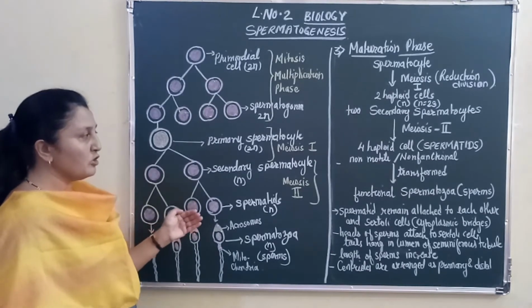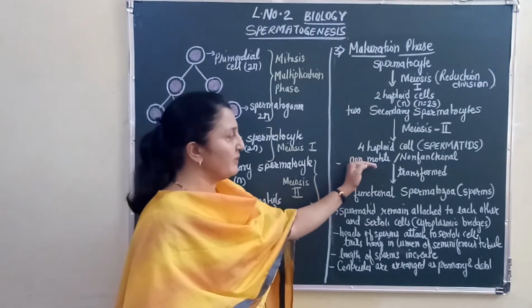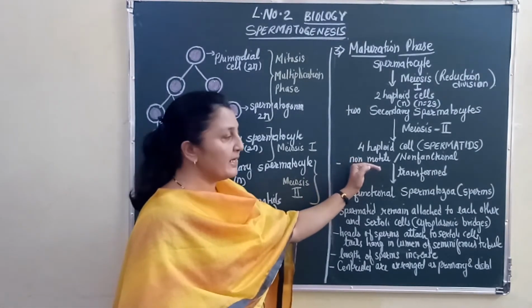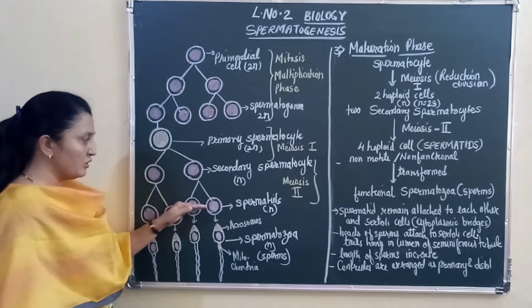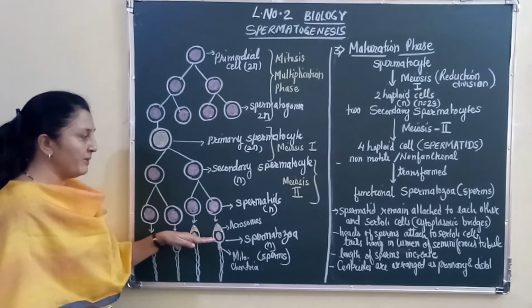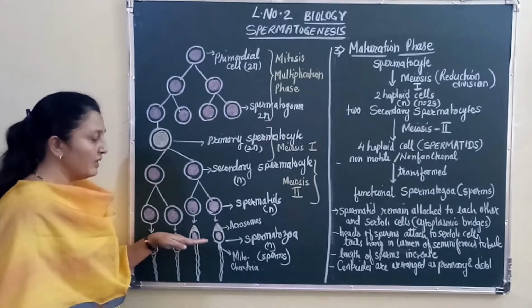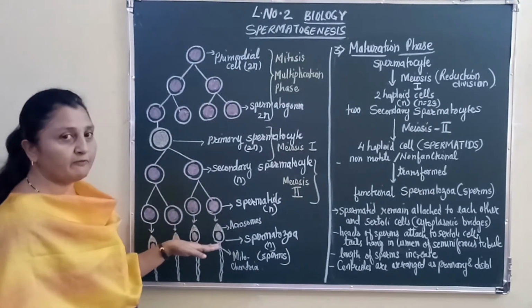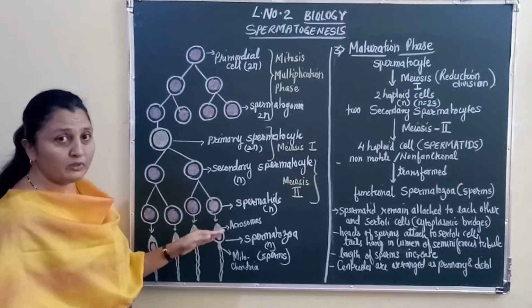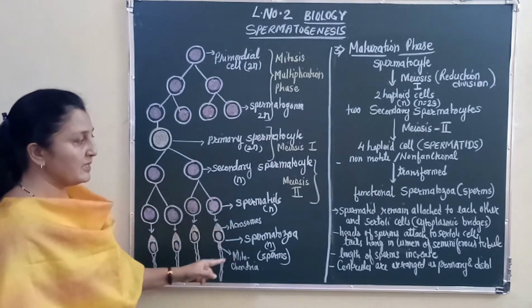So what happens? Slowly and gradually these spermatids get converted into functional spermatozoa. And these spermatozoa are functional. We also know them by the name sperms.